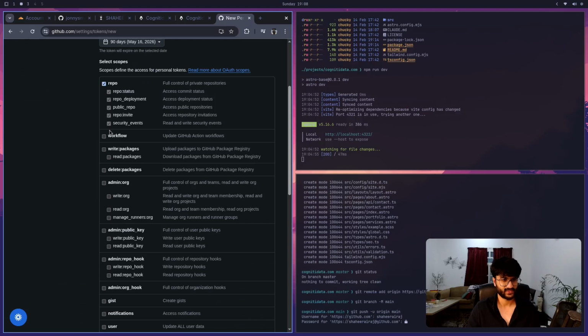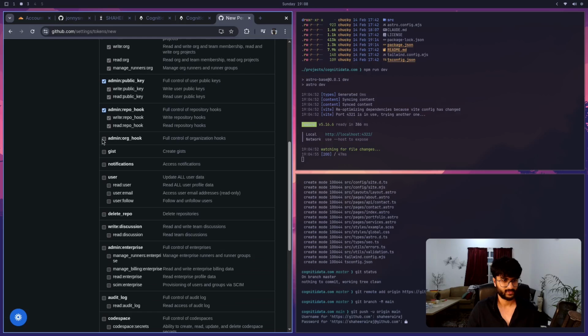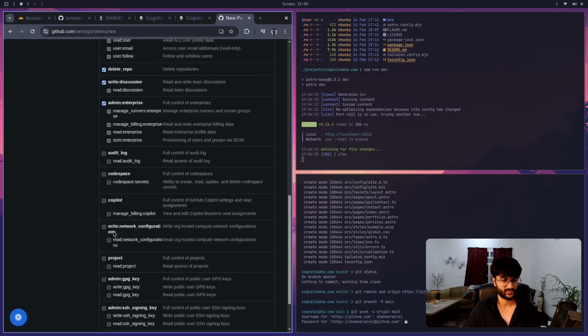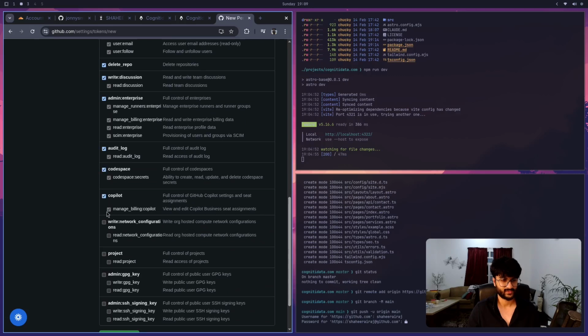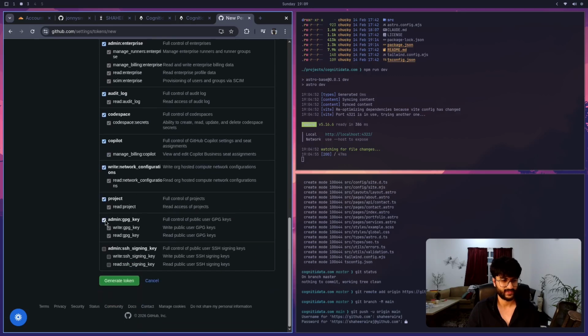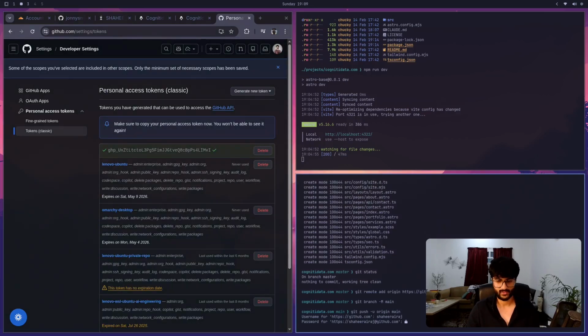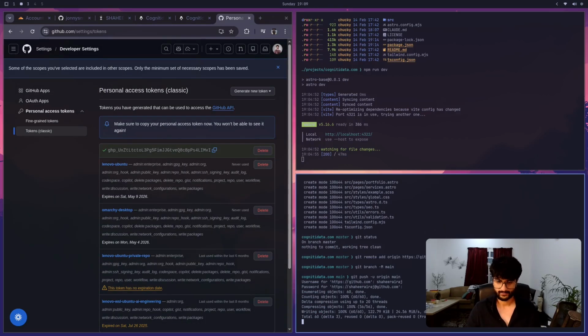You can set it to never. I just like keeping it at 90 days because I like to make life difficult for myself, with a very painful process of checking every single box. This is just to make sure that I'm not going to have an issue doing anything once I generate this token. All right, have that here, copy, paste that in.